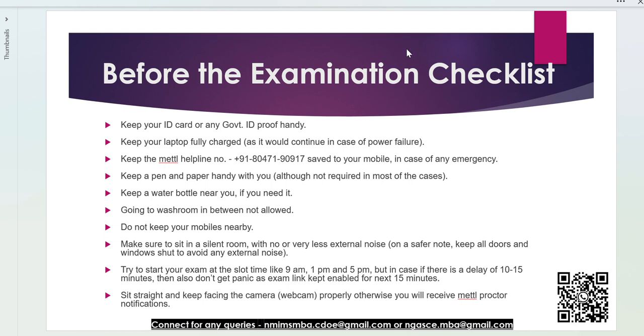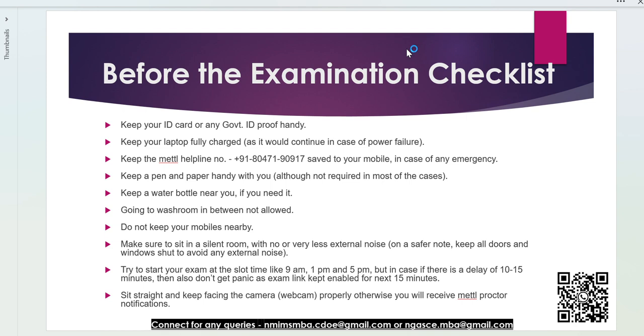Try to start your exam at the time slot. Normally we think, okay, we can start after 5 or 10 minutes. I would recommend starting on time. But if there is a delay, like if you are in some emergency, or you have some office call, or you are busy somewhere, don't panic, as the link will be enabled for the next 15 minutes. So for a morning exam at 9, you can start till 9:15.